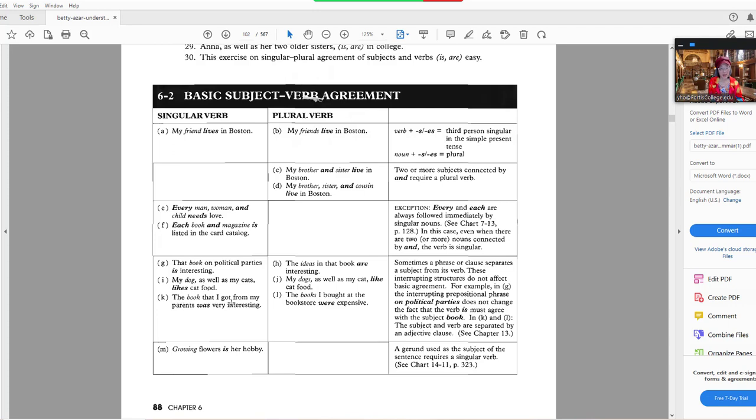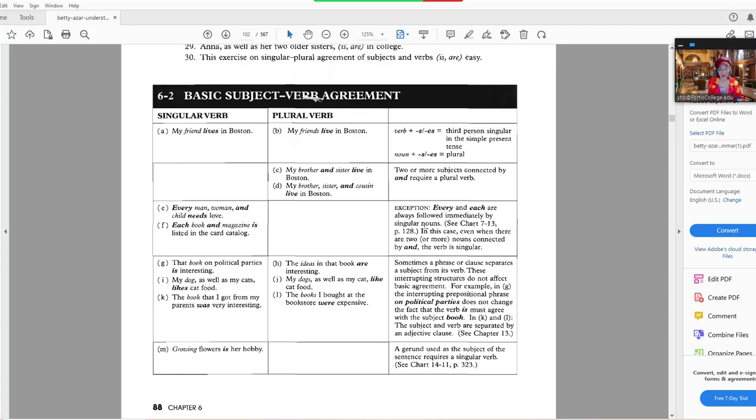The book that I got from my parents was very interesting. That I got from my parents is a dependent clause. So therefore, the subject of that sentence is the book. So therefore, singular subject, book, takes singular verb, was. The book was very interesting. And that I got from my parents is not the subject of the sentence. It is a dependent clause. It is an adverb clause.